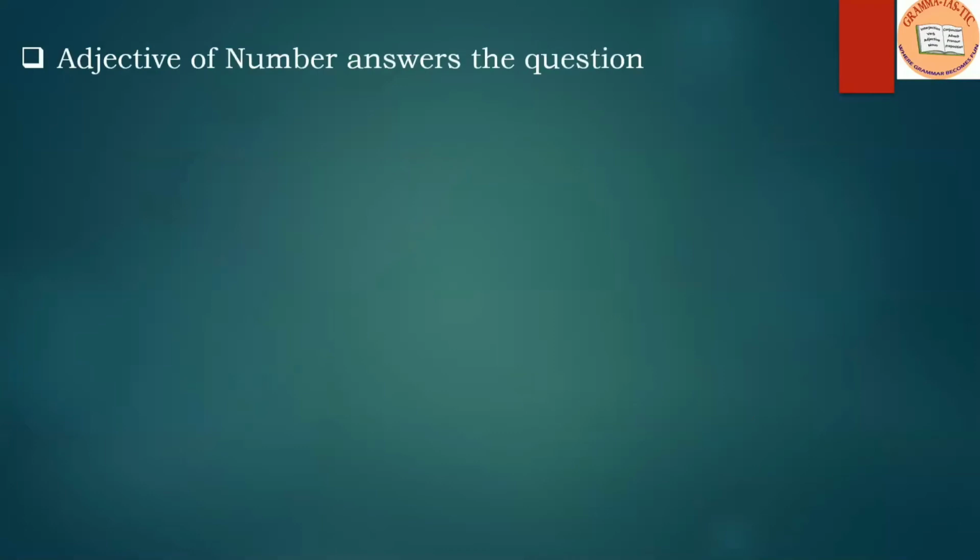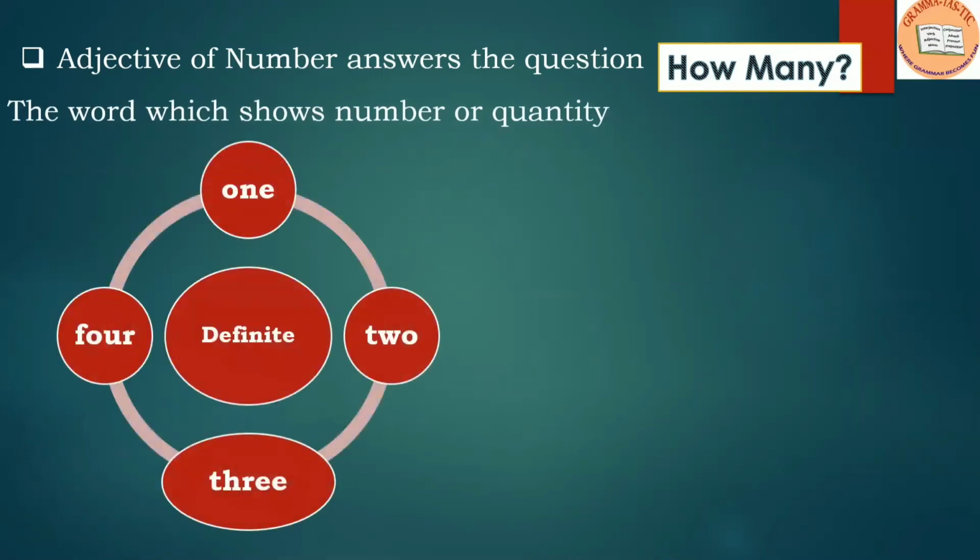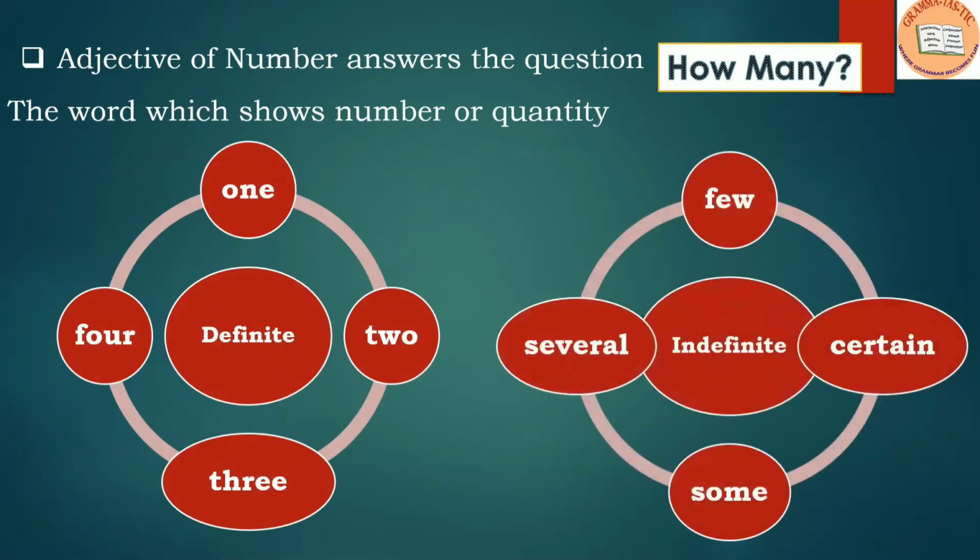The next is adjective of number, and it answers the question, how many? The word which shows number or quantity. It is divided again into two parts, definite and indefinite. For definite, the words can be 1, 2, 3, 4, or 5, 6, any number which gives a definite sound. And for indefinite, we can use words like few, several, certain, some.